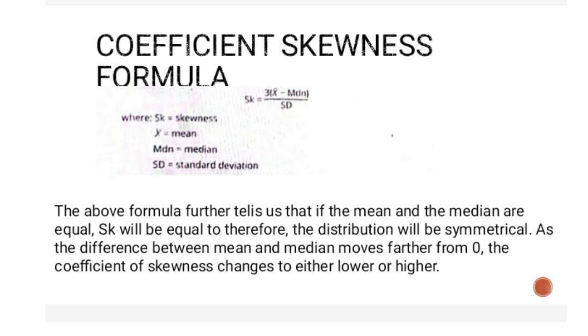Coefficient of skewness formula. The formula tells us that if the mean and the median are equal, skewness will be equal to zero, therefore the distribution will be symmetrical. As the difference between mean and median moves further from zero, the coefficient of skewness changes to either lower or higher. The next slide introduces a formula to calculate the coefficient of skewness. Skewness equals 3 times the mean minus the median, divided by the standard deviation.